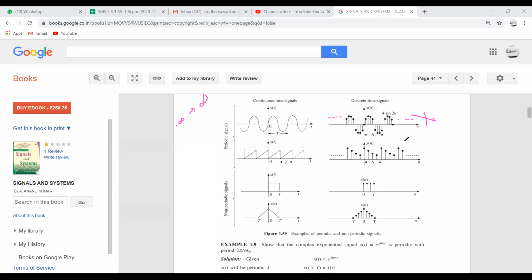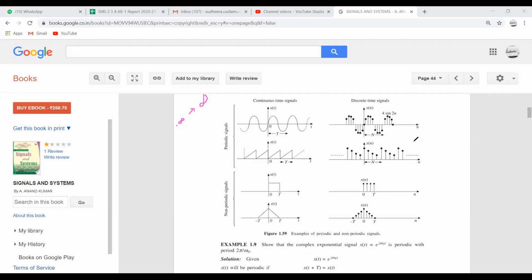So in this particular example they haven't specified the dots, so even though the structure is repeating for a certain duration, it is not repeating from minus infinity to plus infinity. So this is not an example of a periodic signal. Is it clear? And next, coming to the last one, this is an example of a periodic signal.